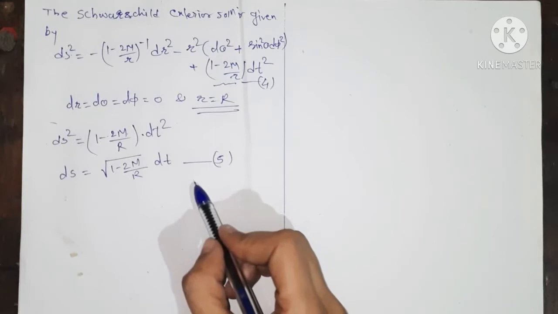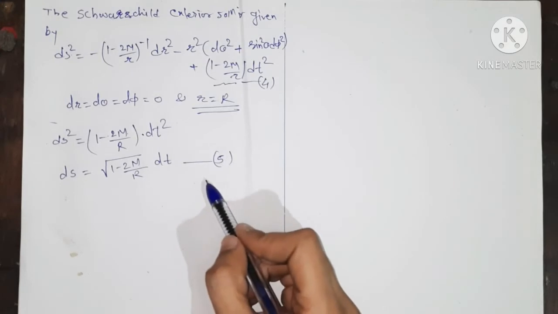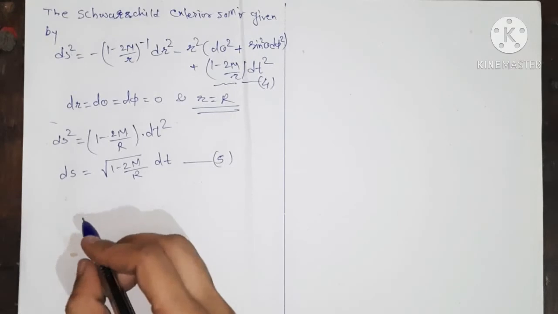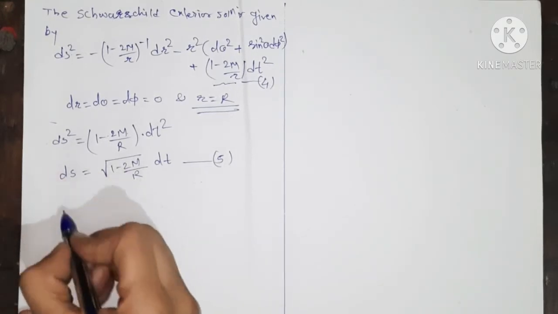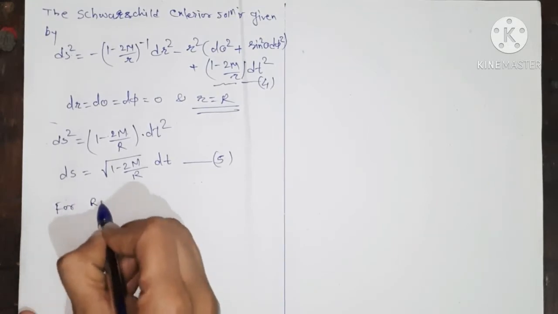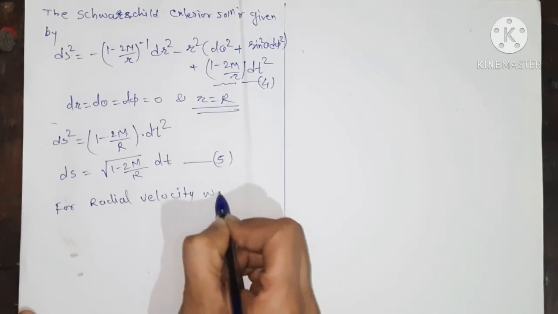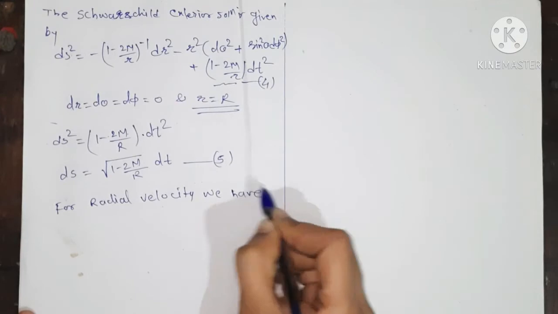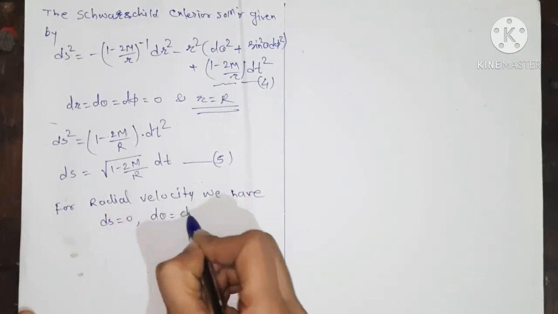Now, as the light rays are traveling in the radial direction, we calculate the radial velocity. For the radial velocity, we require ds equals 0, and dθ equals dφ equals 0.